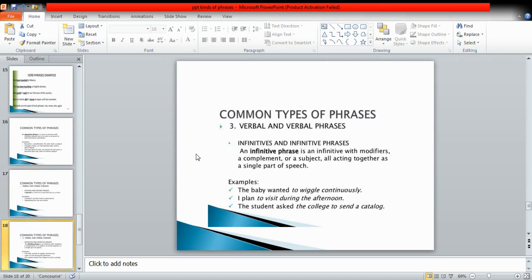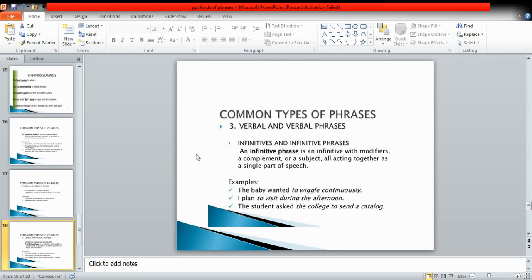Then we have infinitive phrases. First of all, in the last lecture we discussed the infinitive: an infinitive is formed by adding to plus the first form of the verb. So whenever you see that a phrase is beginning with to plus the first form of the verb, that phrase will be called an infinitive phrase. In all these examples we do have the infinitive. So whenever a phrase has an infinitive, it will be called an infinitive phrase.